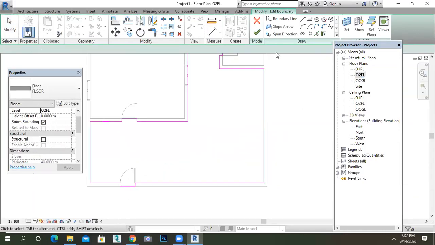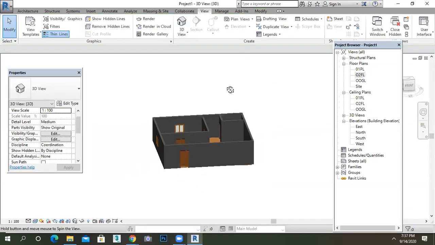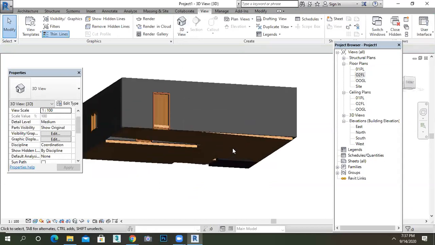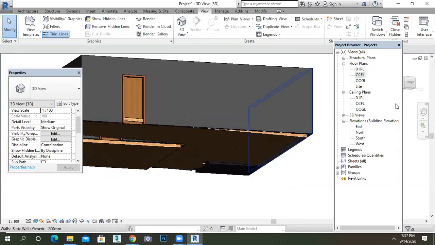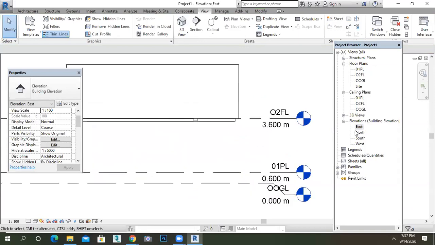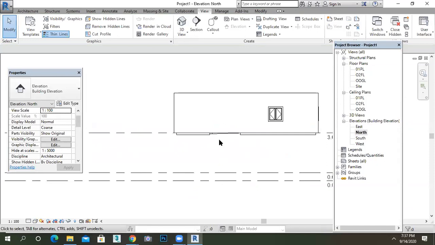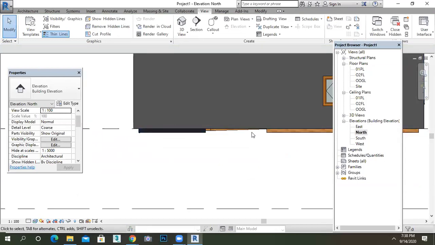Go to the floor. Take a slope. Click and cover. Close it. 3D. Little slope applied actually. See, getting? Or else you can go to the elevation to see it exactly. Which elevation is it? I think south. Yeah, see this. Go to the realistic mode. See, the slope has been applied to the normal floor.